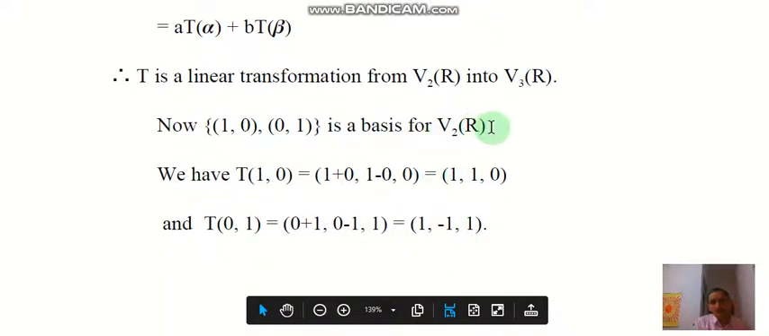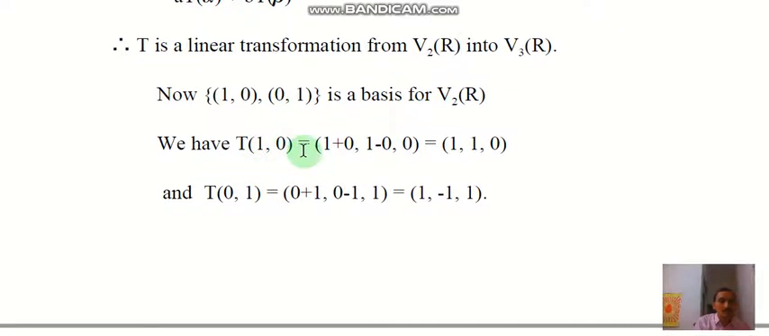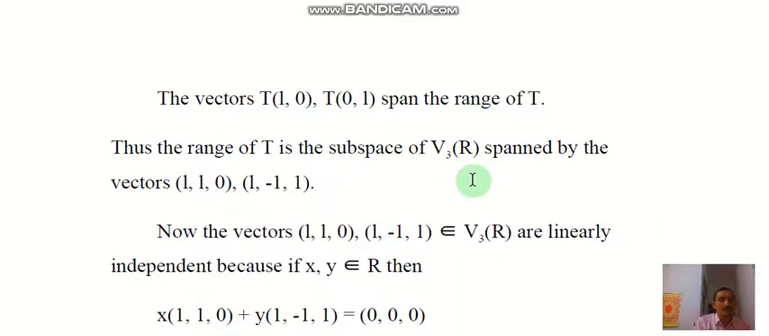Now V2(R) means the tuples or binary elements. So we take (1, 0) and (0, 1) as a basis for V2(R), and the image of T(1, 0) equals (1 plus 0, 1 minus 0, 0), which is (1, 1, 0), and T(0, 1) equals (0 plus 1, 0 minus 1, 1), which is (1, minus 1, 1). So T(1, 0) and T(0, 1) span the range of T, and thus the range of T is the subspace of V3(R) spanned by (1, 1, 0) and (1, minus 1, 1).